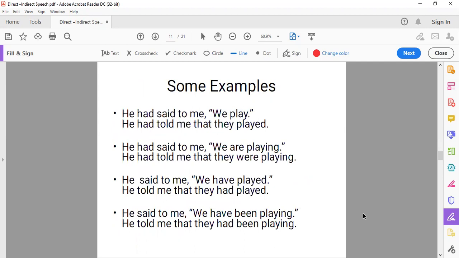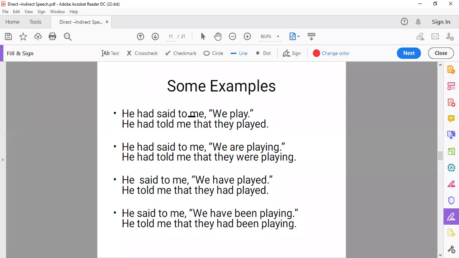Now let's have a look at some examples. He had said to me, we play. He had told me. Now before we discuss these examples, let me clear you one more thing which is not mentioned here in the PPT. When we have the reporting verb with the object, try to understand, if the object is given to us in the reporting verb, he had said to me is the object here, then we change said into told, say into tell, says into tells.